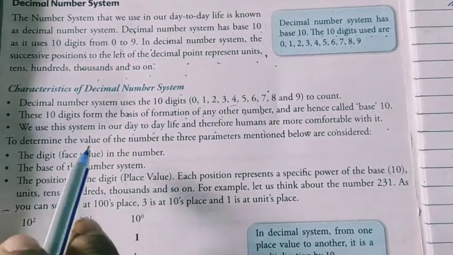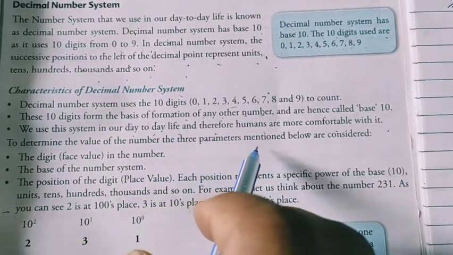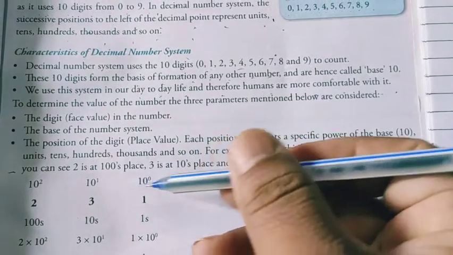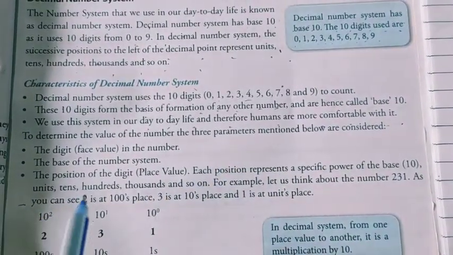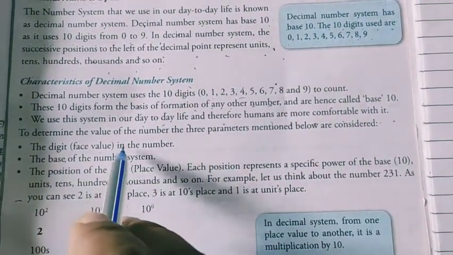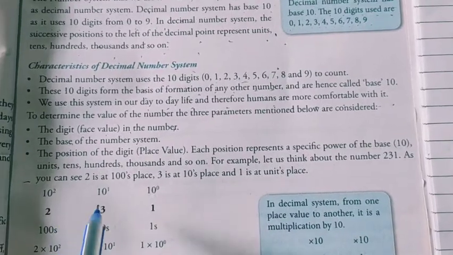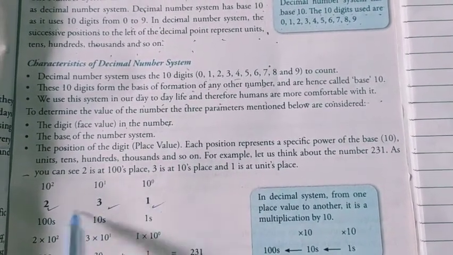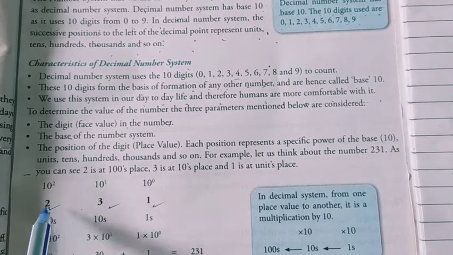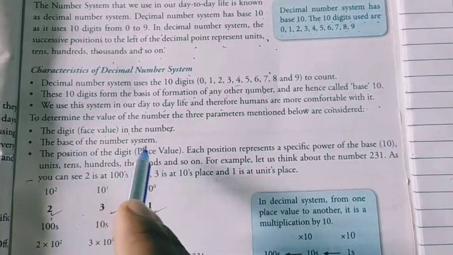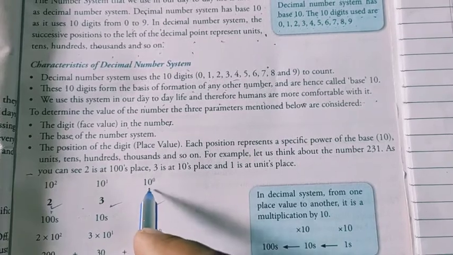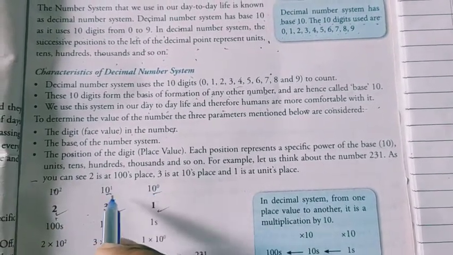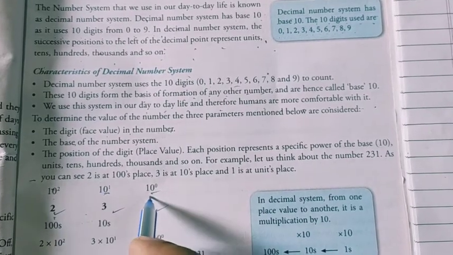To determine the value of a number, the 3 parameters mentioned below are considered. If you have to make any number from decimal, you have to learn the 3 parameters. First, the digit face value in the number. Face value in mathematics you have already learned. What is the face value? The original value of the number. This is 231, which means the face value is 231. Then the base of the number system. First of all, what is the base? 10. First of all, you write the number. What is the base? Base is 10. That's why we write base 10.